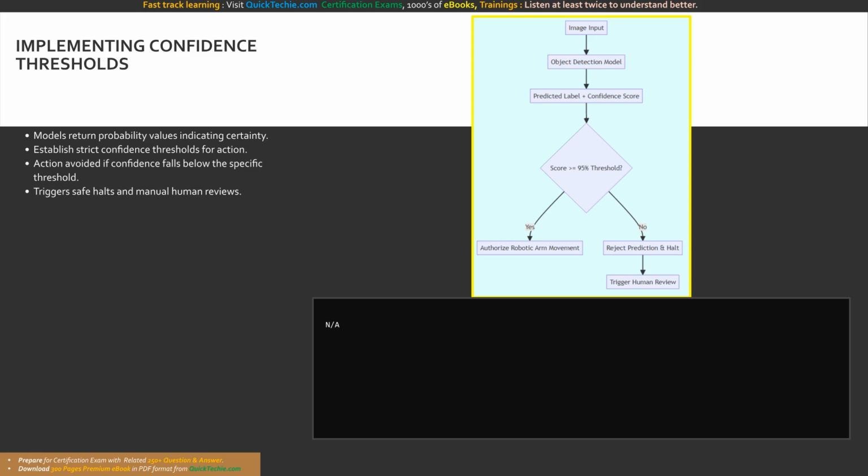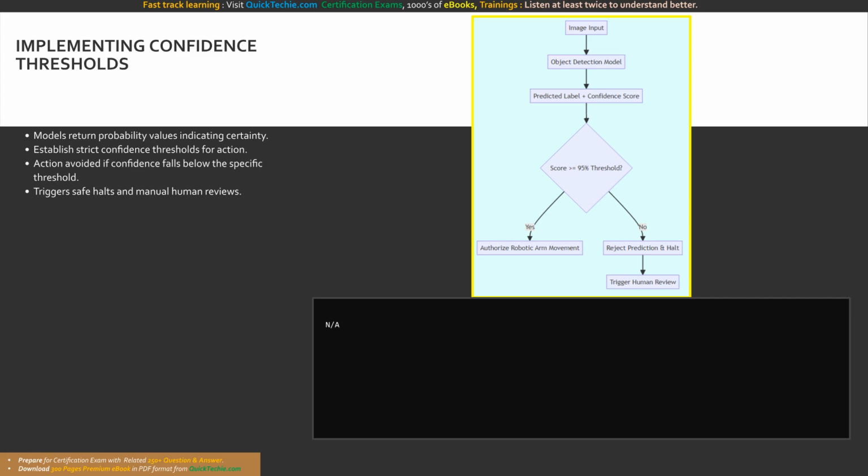If the model is only 70% confident that the object in front of it is a harmless box, the application must deliberately reject the prediction. The code will halt the automated process, prevent the robotic arm from moving, and trigger an alert for manual human review. This precise use of probability values and strict threshold enforcement is the definitive mechanism for transforming an inherently fallible AI model into a highly reliable and safe enterprise solution.